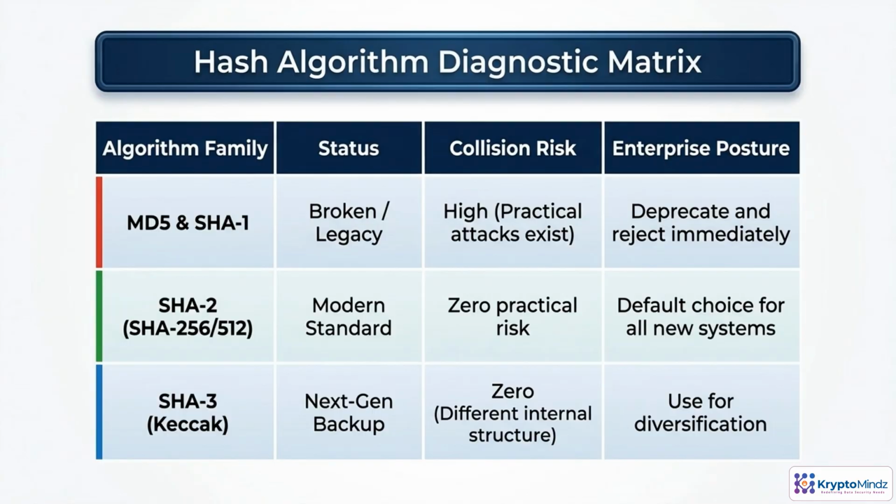When you're designing PKI or TLS today, it helps to think in three generations of hash functions. First, MD5 and SHA-1 are finished. We have practical collision attacks, so any use in signatures, certificates, or integrity checks must be treated as insecure and removed. Second, SHA-2, especially SHA-256 and SHA-512, is the current workhorse. There are no practical collision attacks, so this should be your default for new deployments. Third, SHA-3 exists as a structurally different backup. Reach for it when you want algorithm diversity or some additional future proofing.